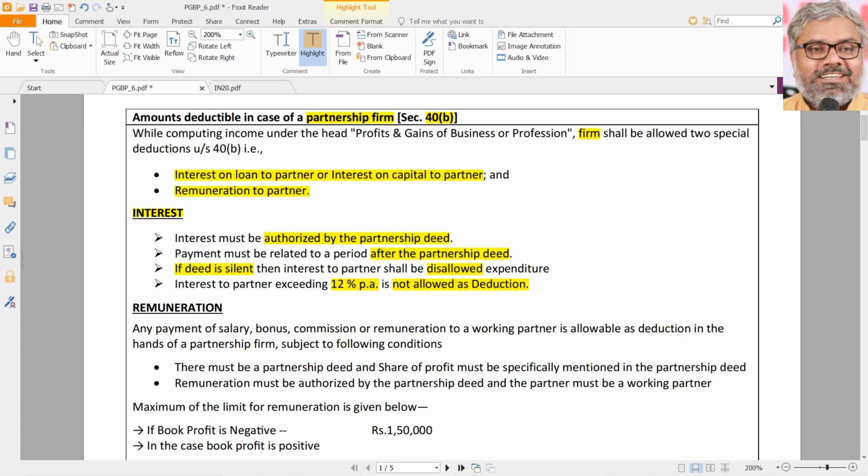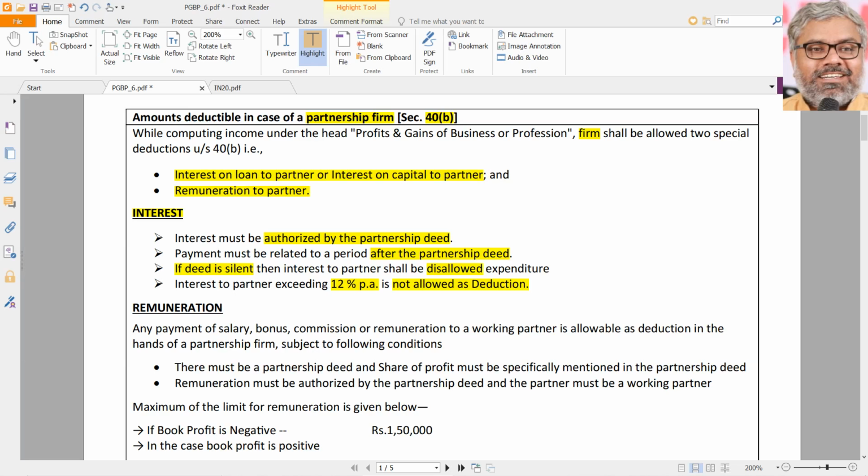So, in other words, logic apart, the provision is that whatever amount is claimed as deduction or allowed as deduction under 40B to the partnership firm, that much amount only will be taxable in the hands of the partner as an individual. But of course, under which head of income? PGBP. Interest also, remuneration also, that a partner receives from a partnership firm shall be taxable under PGBP, not under income from other sources, not under the head of salaries. They are all taxable as PGBP. That has to be kept in mind. That is the other side of it.